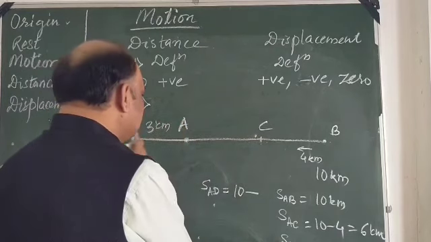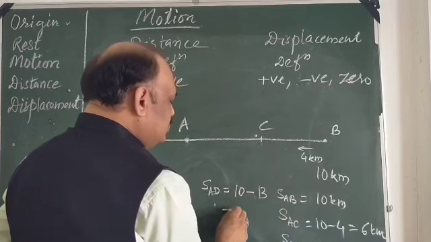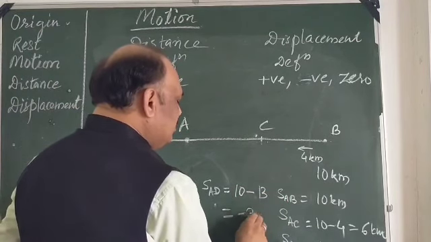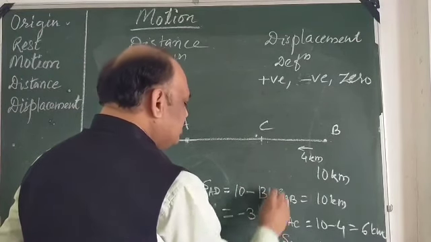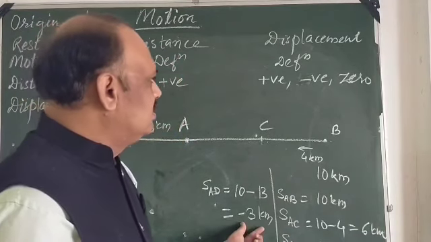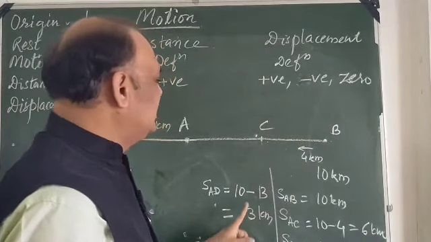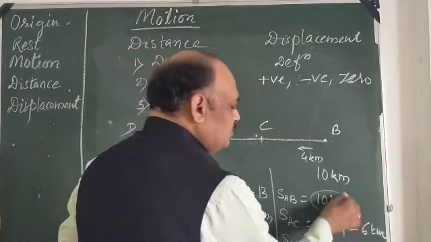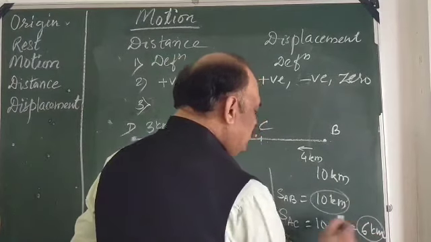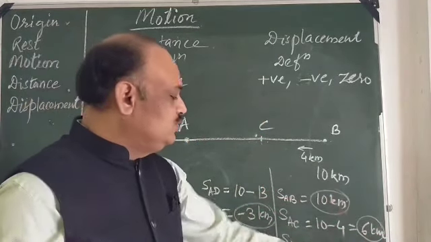So if the body has gone 3 kilometer on this side, this will become 13 kilometer. So my displacement will be minus 3 kilometer. So displacement is negative. This is how we can say that displacement can be positive, 0, or negative.